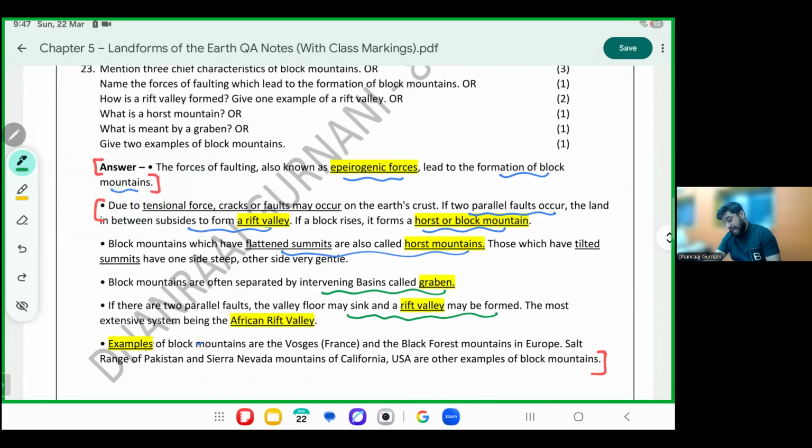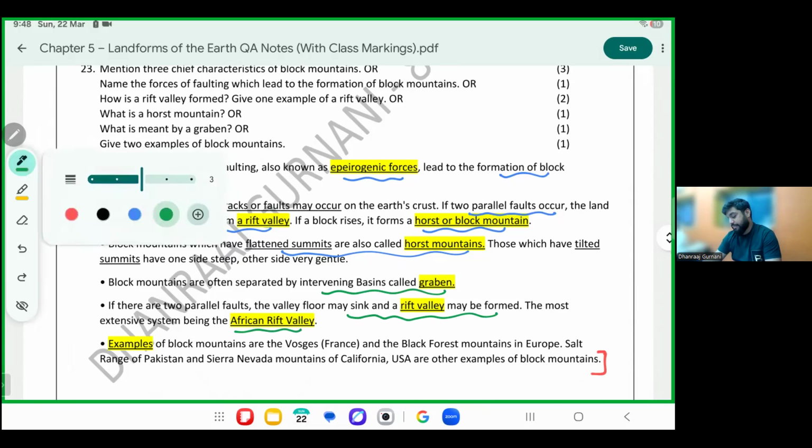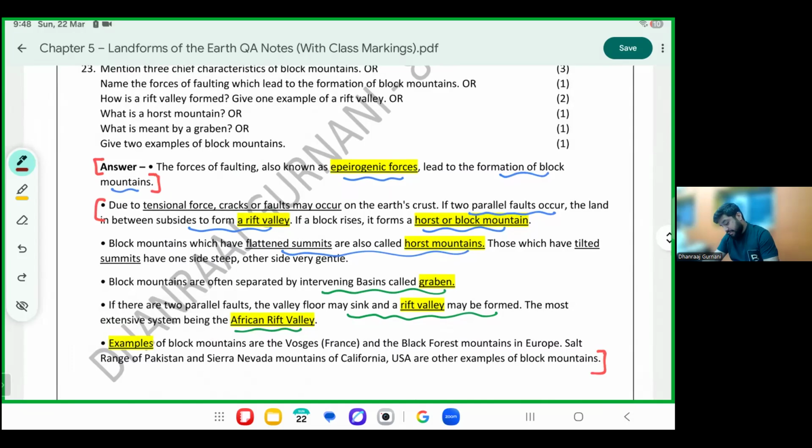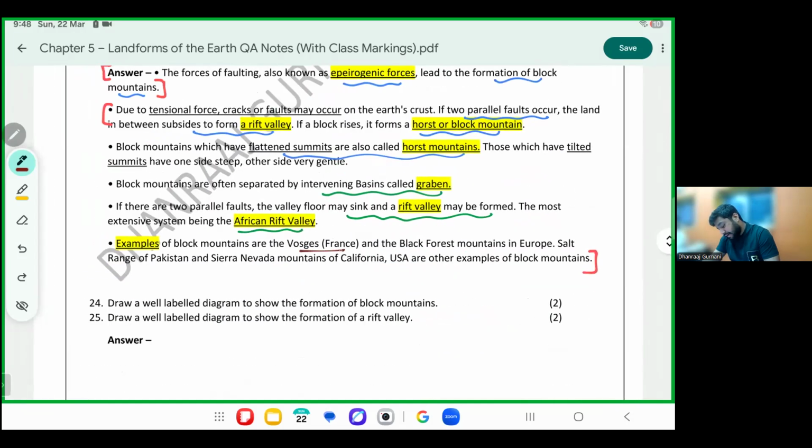Example is the African rift valley. Mark the examples of the block mountain: Vosges, France; Black Forest Mountains, Europe; Salt Range, Sierra Nevada, USA.